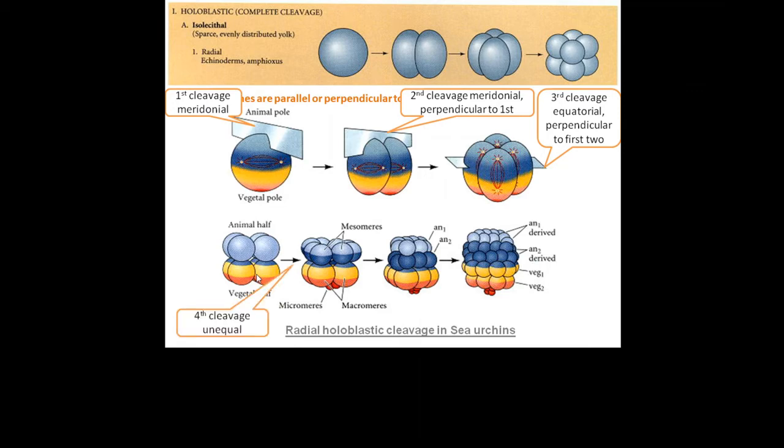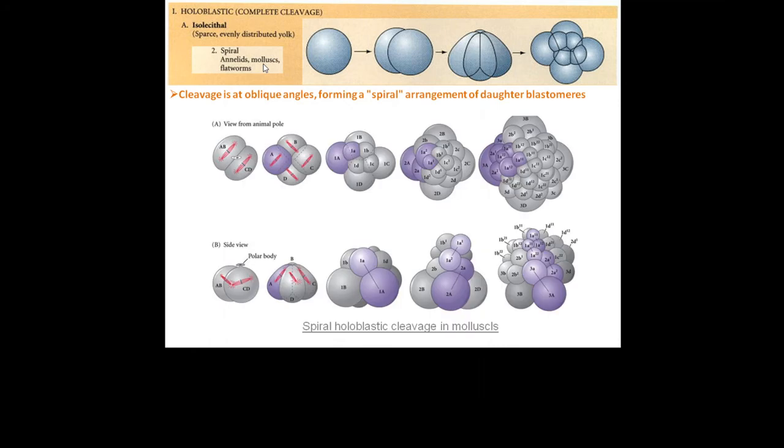The subsequent cleavages are unequal at both animal and vegetal pole, giving rise to different sizes of blastomeres, which are named micromeres, macromeres, mesomeres, and so on. Second is spiral holoblastic cleavage. This kind of cleavage is found in annelids, mollusks, and flatworms. The characteristic feature of this type of cleavage is that cleavage is at oblique angles, forming a spiral arrangement of daughter blastomeres. This figure shows spiral holoblastic cleavage in mollusks.